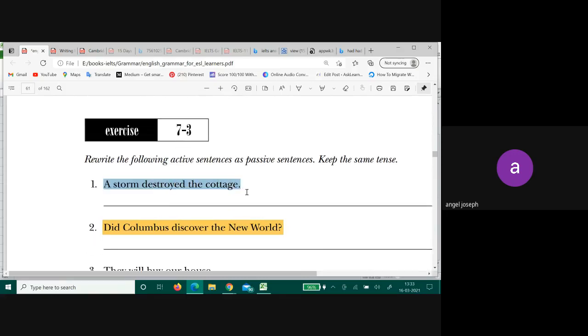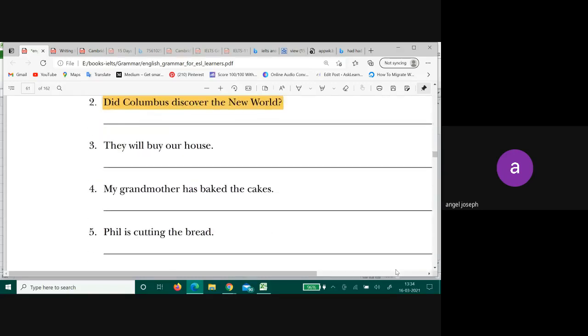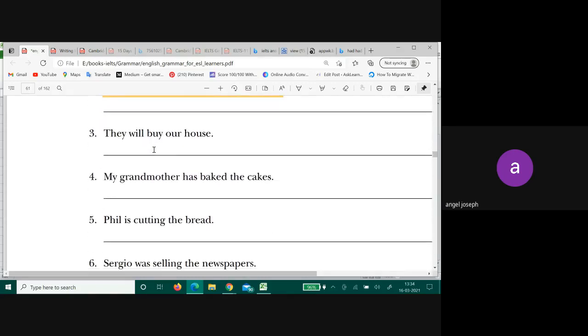A storm destroyed the cottage. Passive sentence: The cottage was destroyed by the storm. Did Columbus discover the new question? Forget the question. Okay, I'm not teaching you questions. They will buy our house. Our house will be bought by them. Wake up.